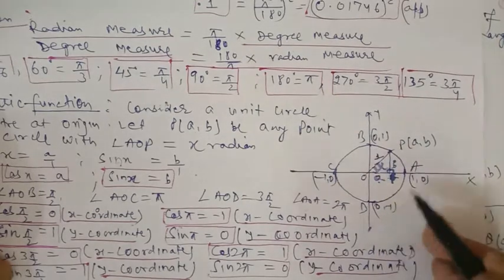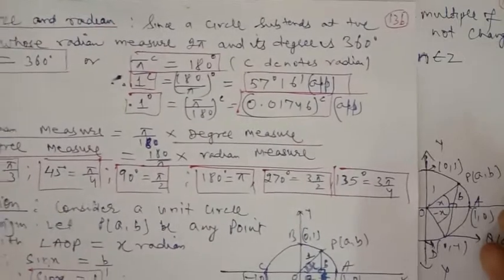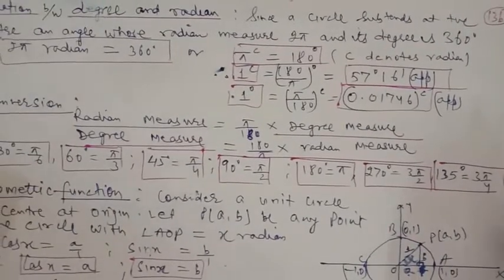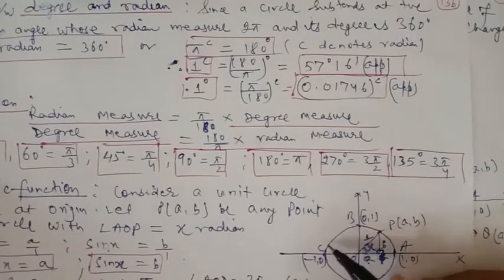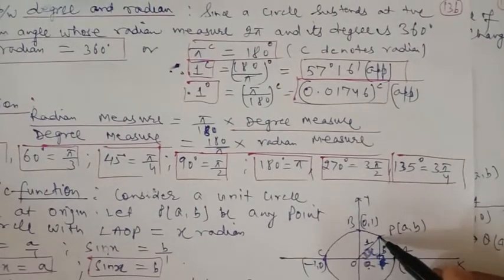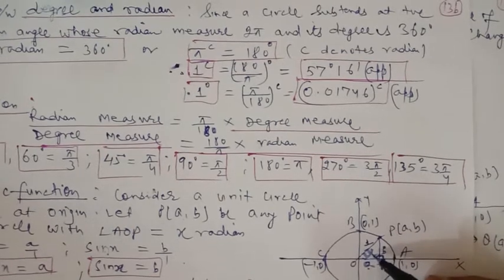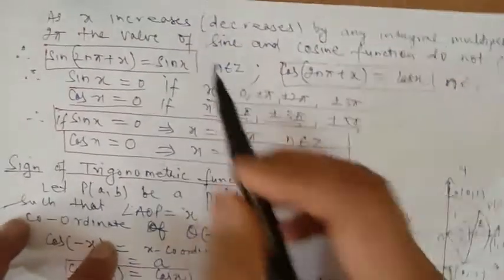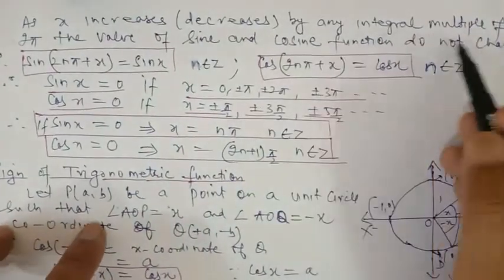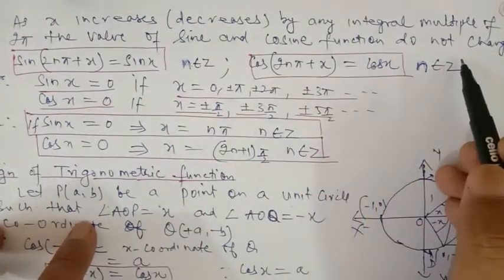That is, for an integral multiple of 2 pi, the value of sine and cosine or any other trigonometric value does not change. Suppose we have the angle of 60 degrees. Now if we add a 360-degree angle to this, it will again come to this point P. Suppose this angle x is 60 degrees. So we can say that as the angle increases or decreases by an integral multiple of 2 pi, the value of the sine and cosine function does not change.